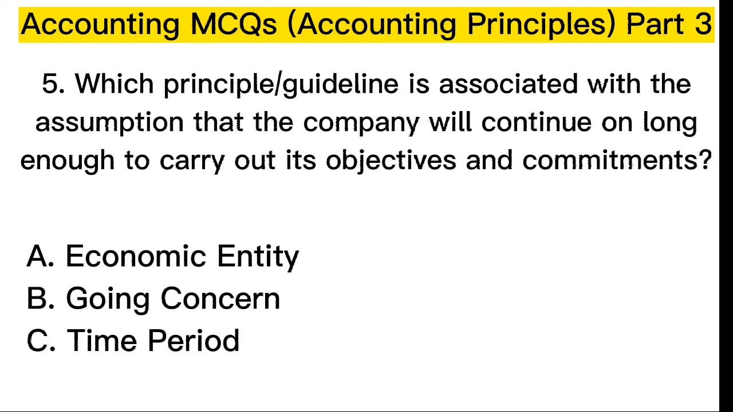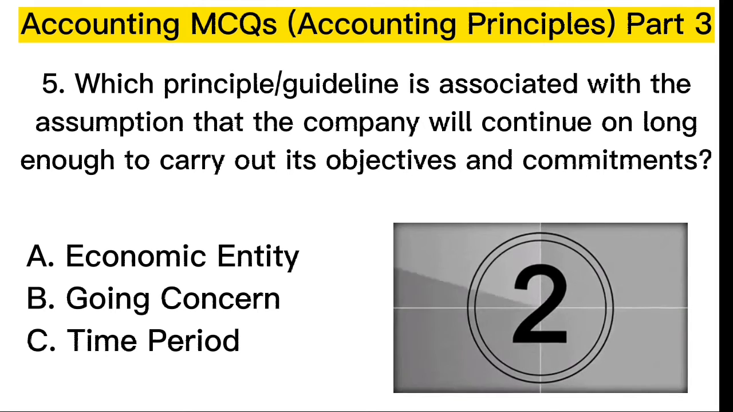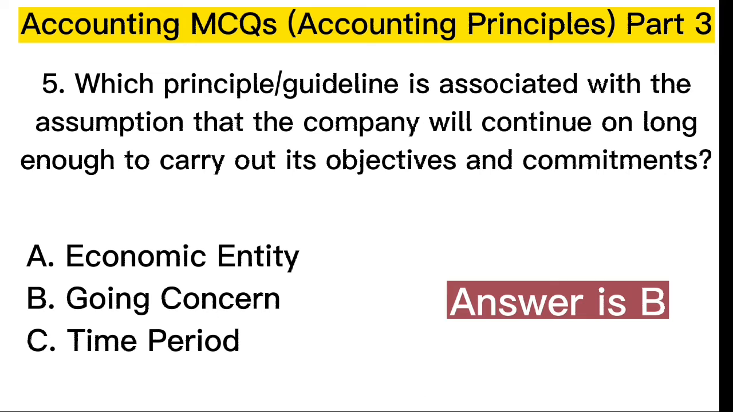5. Which principal guideline is associated with the assumption that the company will continue on long enough to carry out its objectives and commitments? Correct answer is B.